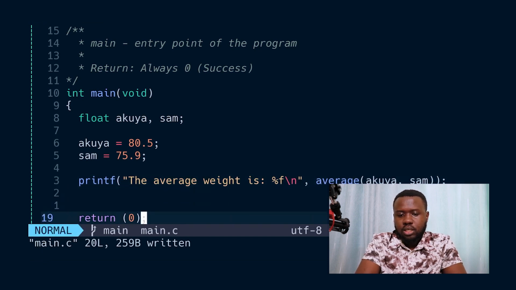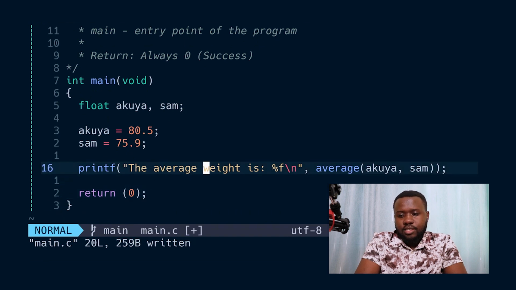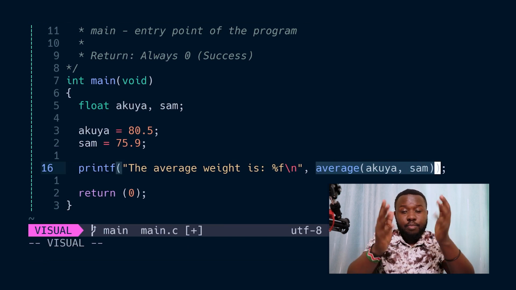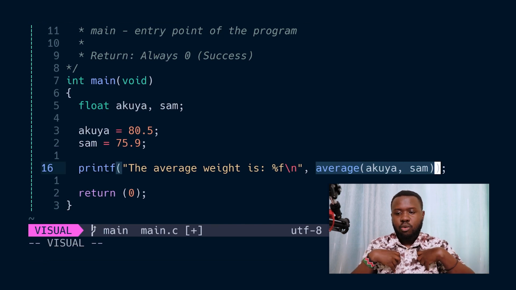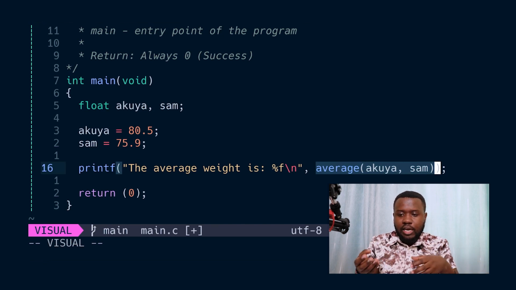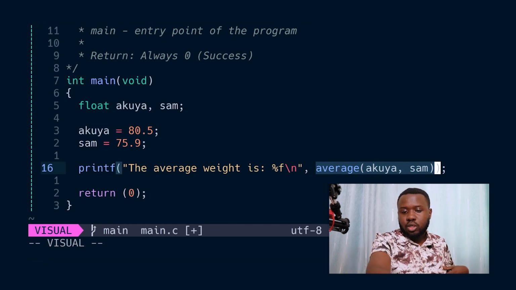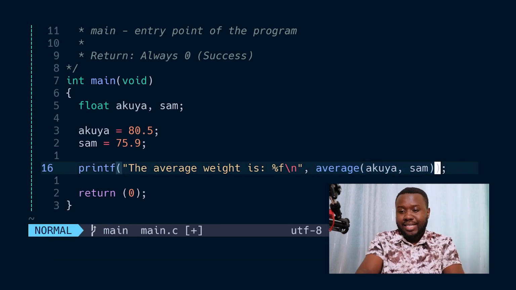There it is. Good. So what we expect from this is us calling the function. So how do you call a function? You just write the name, parentheses, and provide the necessary parameters if required. This function returns a value, and the value that's going to be returned is what's going to be there in the printf, and it's what's going to be included in the output. So yeah, we call it just like that.